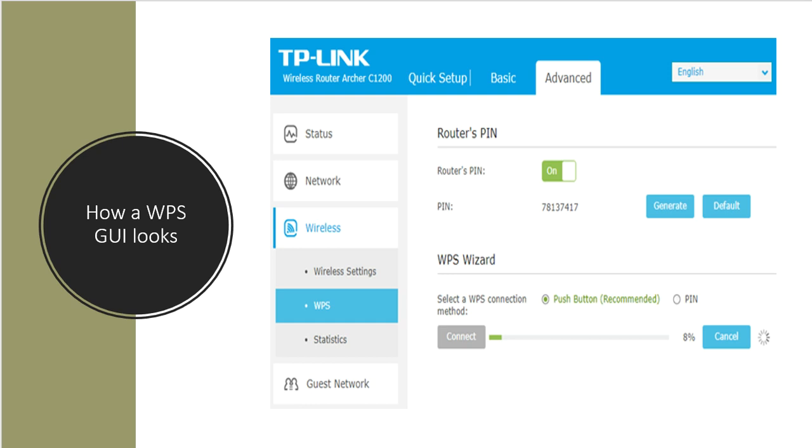This snapshot I took from a TP-Link AP, and when you go to the advanced page of the AP, you can see options like router PIN, WPS wizard, push method, PIN method. They are the things you are going to see. We will further discuss what these things are, how they came into picture, what the role of these things is, all that stuff.